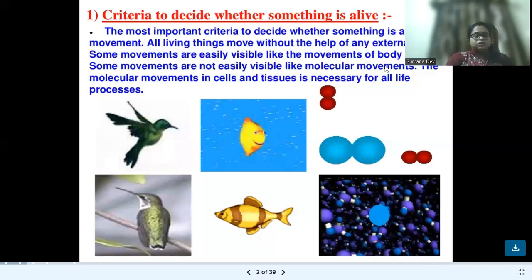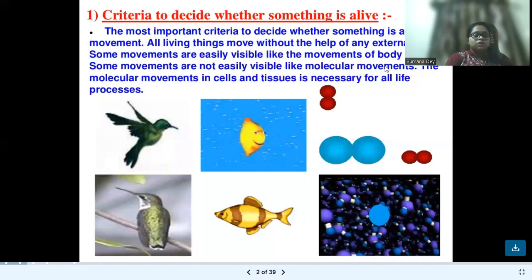Now, my dear students, tell me, the plants that do not run or walk like us or eat like us, does this mean that it is not a living organism, or a non-living organism? No, my dear, because plants are also living organisms and they also show some movement which are not easily visible to us. The movement that the plant shows are molecular movements.